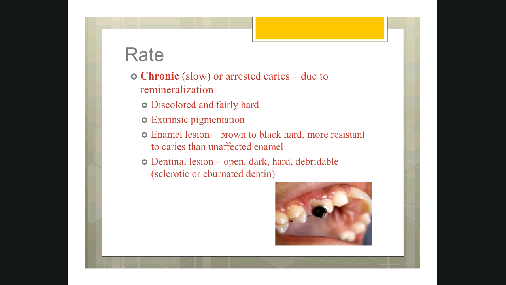Whereas in chronic caries, most of the times the dentinal lesion will be open, very wide open, large entrance. Then it will be dark in color, like how you have seen in the enamel caries. The color will be dark, consistency will be hard, and the dentin can be sometimes debridable. That means you can clean and remove it.